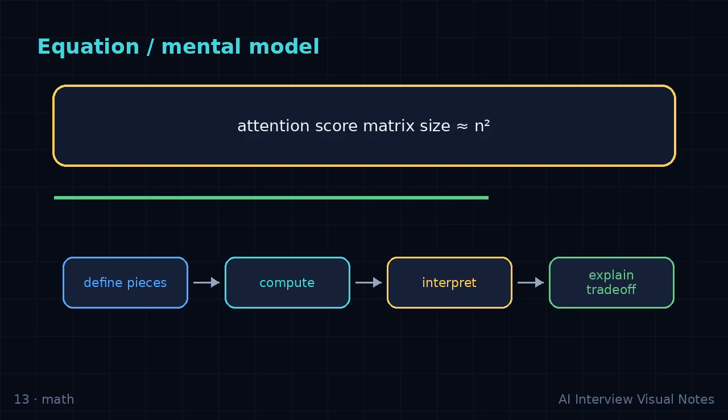Interview checklist. State the n by n matrix clearly. Give doubling context example. Explain compute versus memory pressure. Mention KV cache separately. Name efficient attention families.